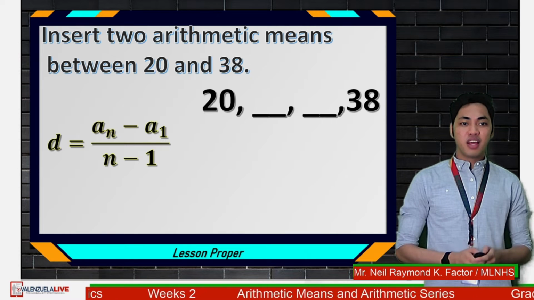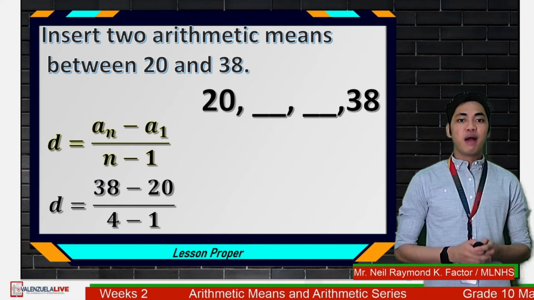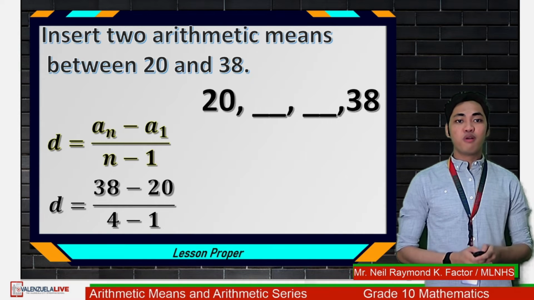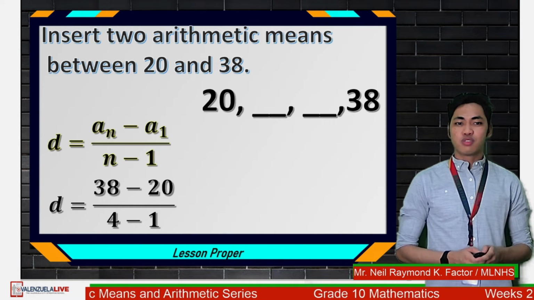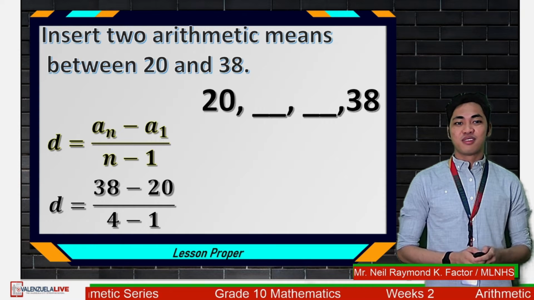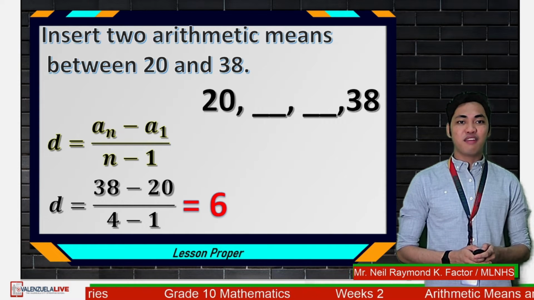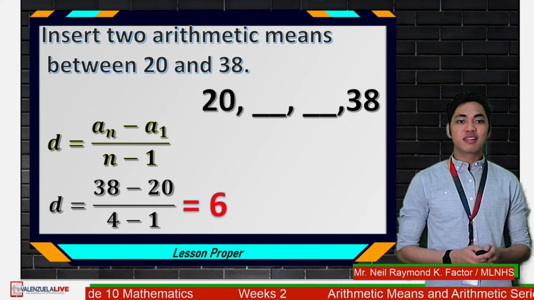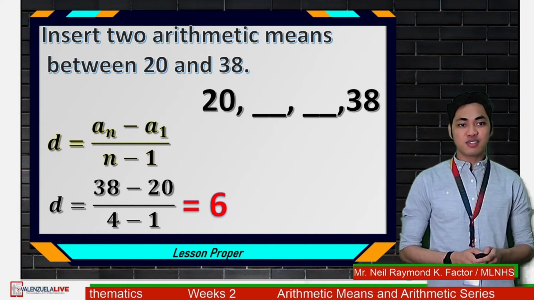d is a sub n, here 38, minus a sub 1, which is 20, divided by 4 minus 1. Why 4? Because we have 4 terms now. Simplifying this, we have 6. Again, let me emphasize that this is not your final answer.